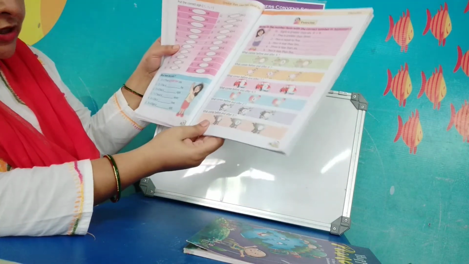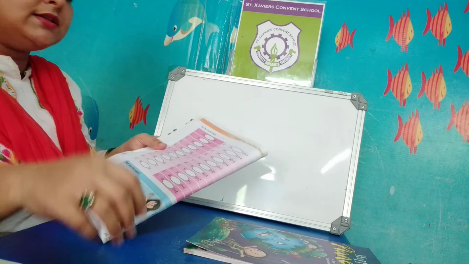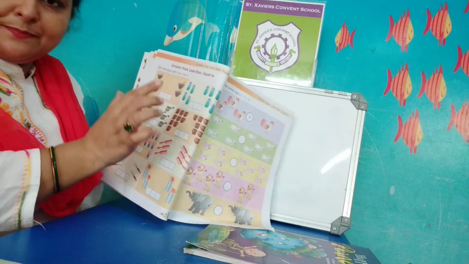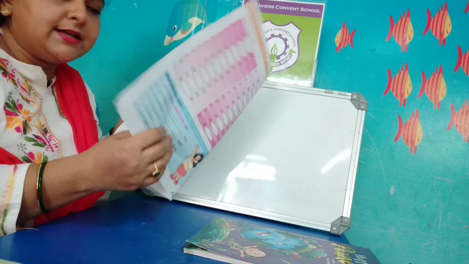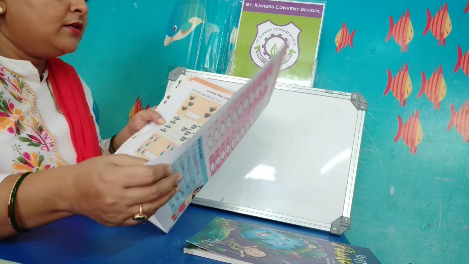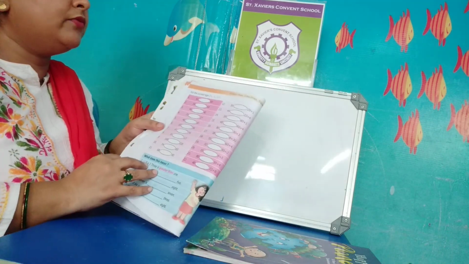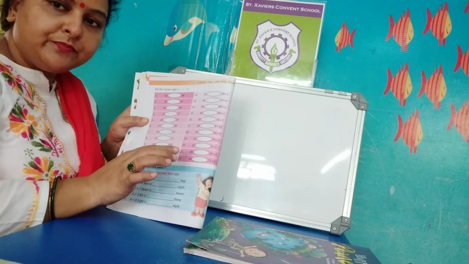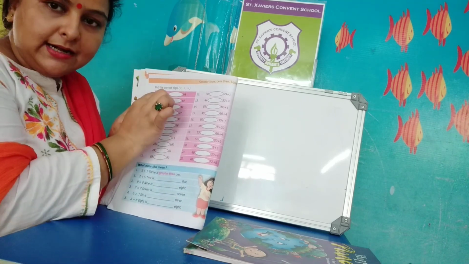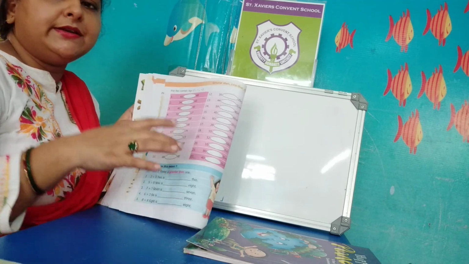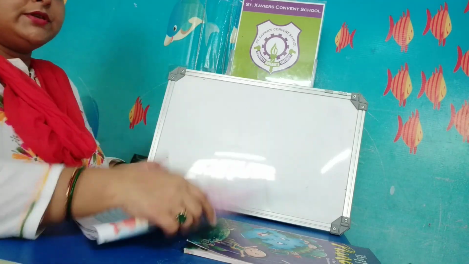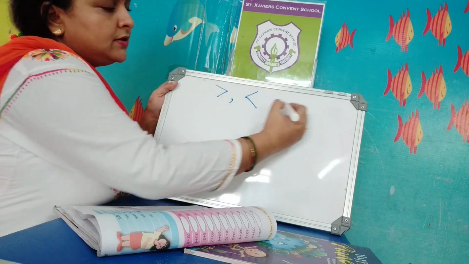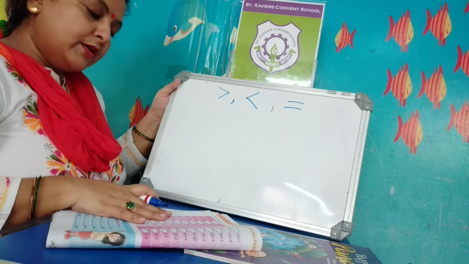And on page number 38, I am giving you one example. In these pictures, first of all, you have to count the pictures, then write the number and then put the symbols of greater than, less than and equal to. But in this work, numbers are already written here. You have to recognize whether the number is smaller or bigger. Then you will put the symbol of greater than, less than and equal to. Here I am giving you one example.